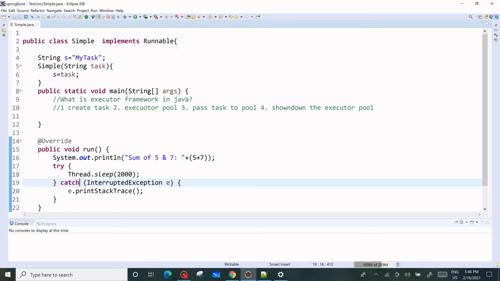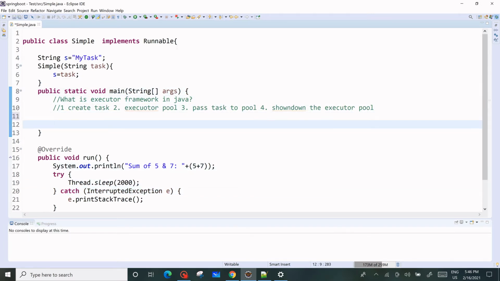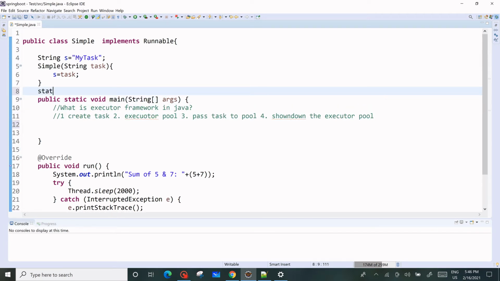Let's see, we are going to create this in the main program only. Let's create one more static final field, max thread, and we will take the number of threads as 3.